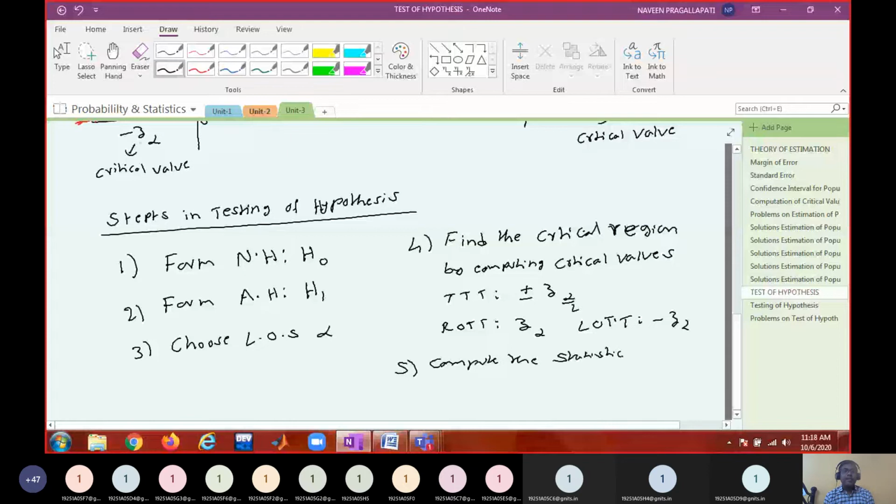It will be something like this. We write S star is equal to, as I said earlier, the sample statistic minus the mean of the sampling distribution of the statistic, divided by the standard deviation of the sampling distribution of the statistic. Then you compare this test statistic value with the critical value. After comparison, you take the decision.